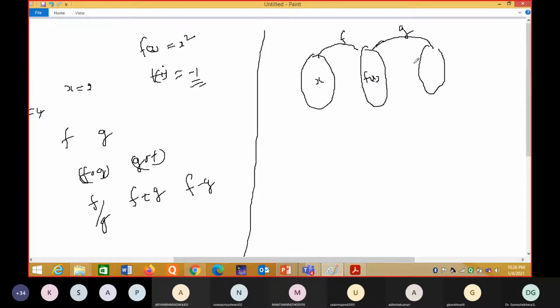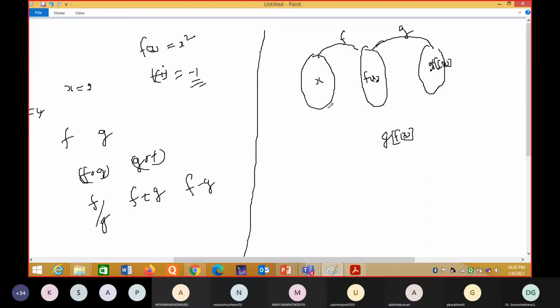So how do you write that? You have to apply g on f. This element is g of f of x. You apply g on f of x, you will get g of f of x. So this is called g composition of f.